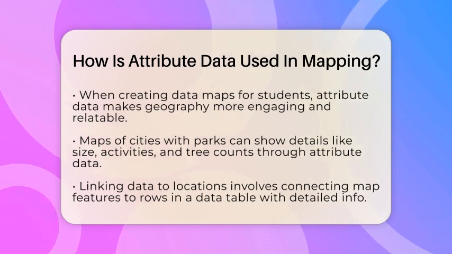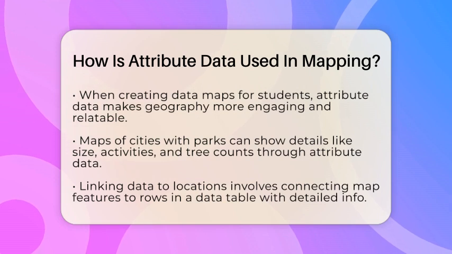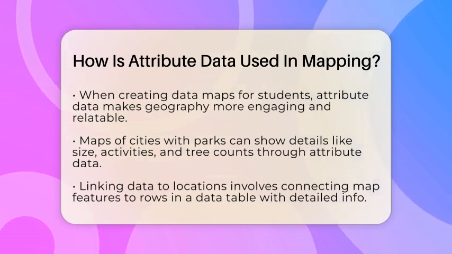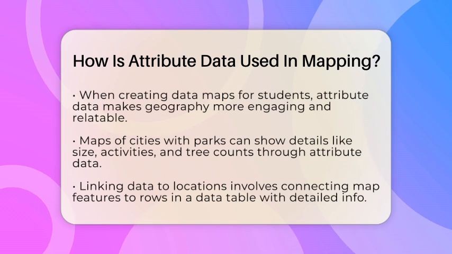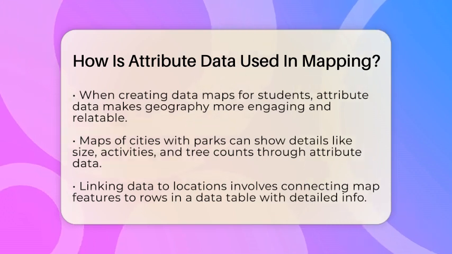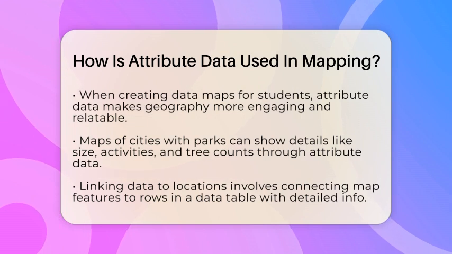Linking data to locations is the first step. Each feature on the map is connected to a row in a table where details are stored. For example, a school point on the map links to a row with the school's name, grade levels, and student count. This connection allows the map to display specific details about each feature. It's like giving each place its own profile, making the map more meaningful.